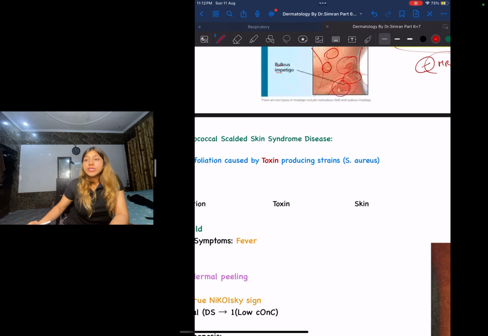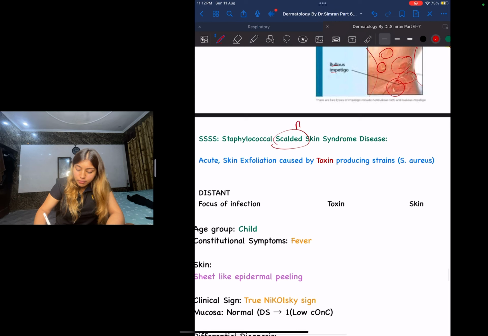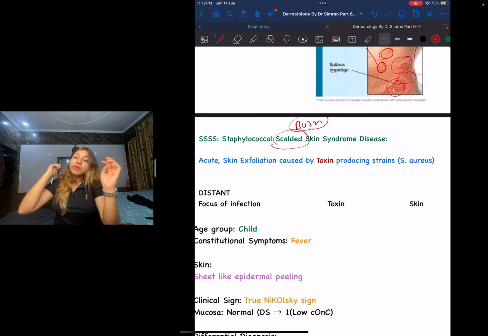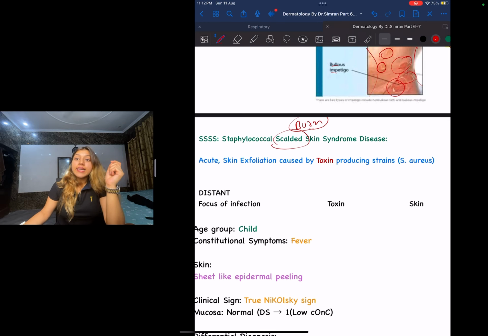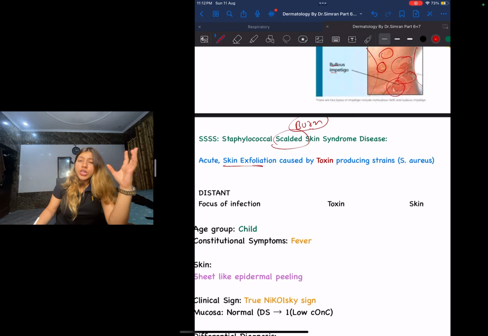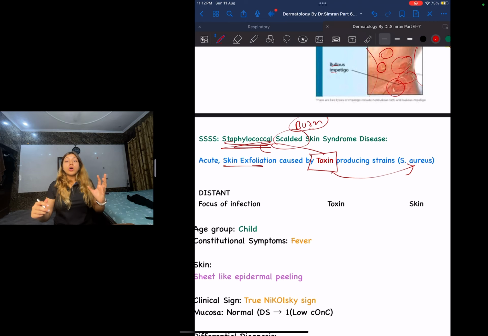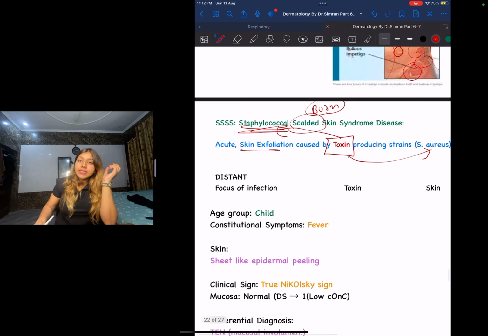Now guys, let us move on to the next topic, that is SSSS, staphylococcal scalded skin syndrome. The word scalded means burnt. If anyone asks you to describe this lesion, guys, this lesion is acute in nature, and there is skin exfoliation. What does exfoliation mean? It means removal. Skin exfoliation, which very importantly is caused because of a toxin. And who releases this toxin, guys? It is going to be our Staph aureus. It is written in the name itself: staphylococcal scalded skin syndrome. A toxin released by a staphylococcus caused exfoliation of your skin, and it was in an acute form.